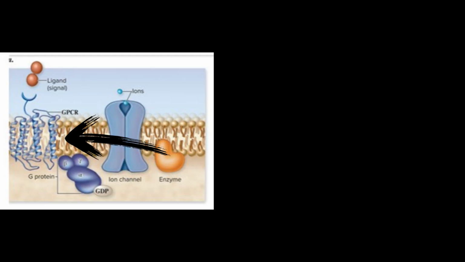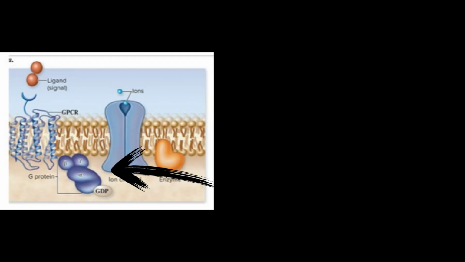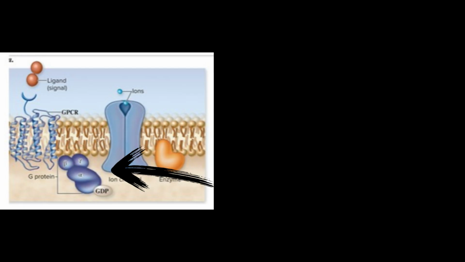G-protein coupled receptors pass through the cell's membrane 7 times. The ligand receptor domain is on the exterior of the cell. The G-protein, its full name is guanine nucleotide binding protein, which is why we call it the G-protein, interacts with the receptor protein on the interior of the cell. The G-protein has 3 subunits, alpha, beta, and gamma.